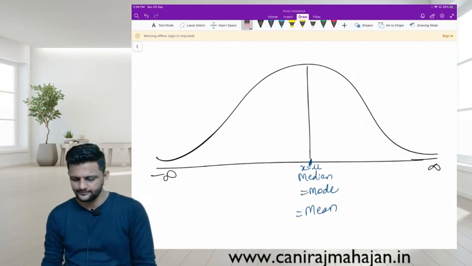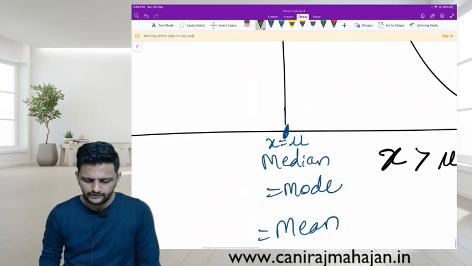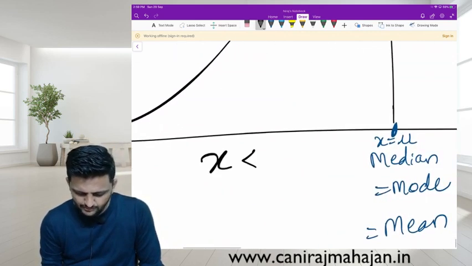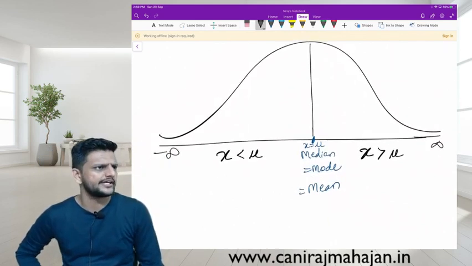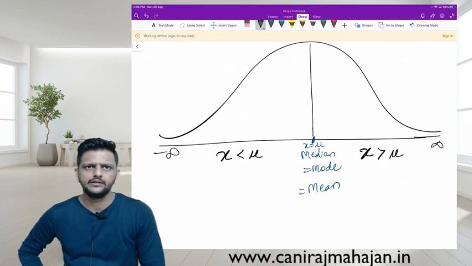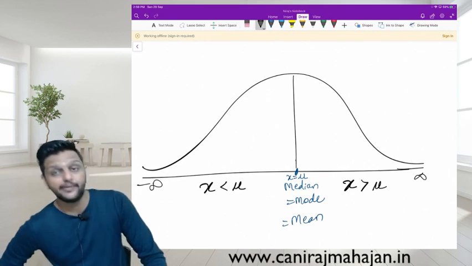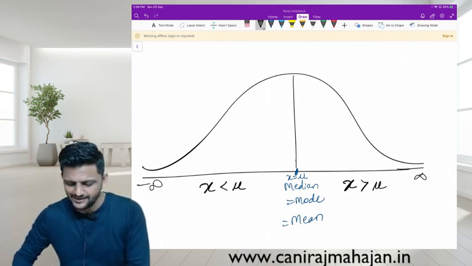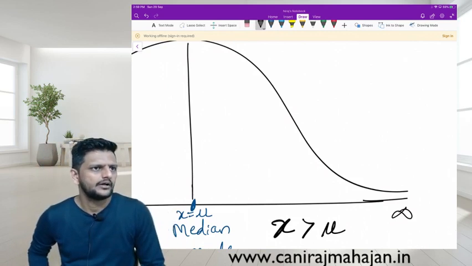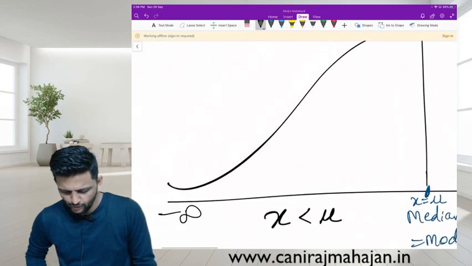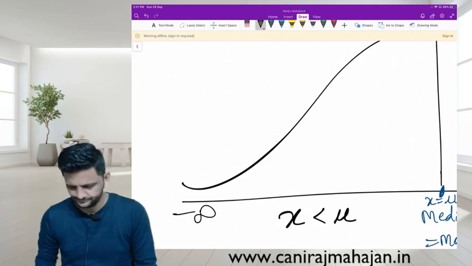Keep that in mind. All the values on the right hand side are more than mu. Yes or no? All the values on the left hand side are less than mu. Okay? The entire area under the curve is the area of probability. So total probability is always 1, unity. The bell-shaped diagram is symmetrical. It is exactly divided into 2 parts. So on the right, from mu to infinity, the area of probability is 0.5. From negative infinity to mu, probability is also 0.5. Understood or no? Very good.